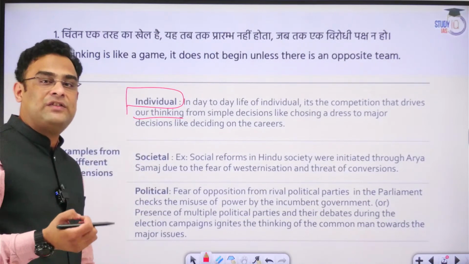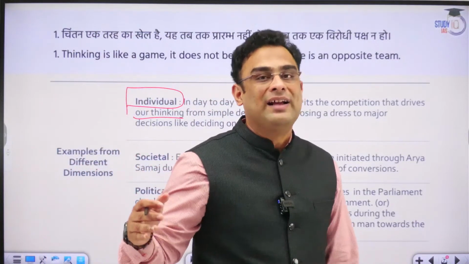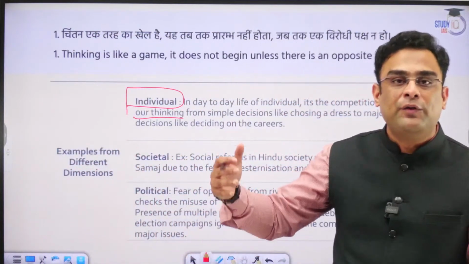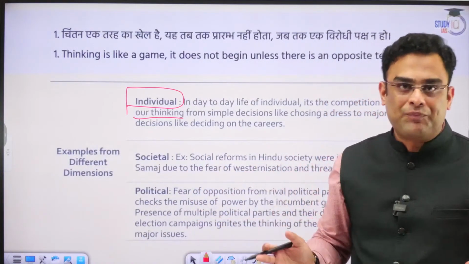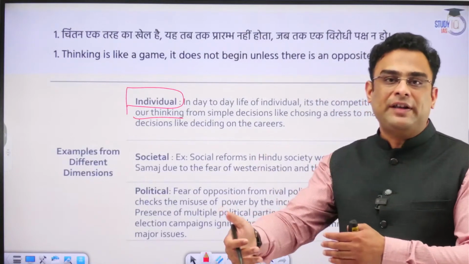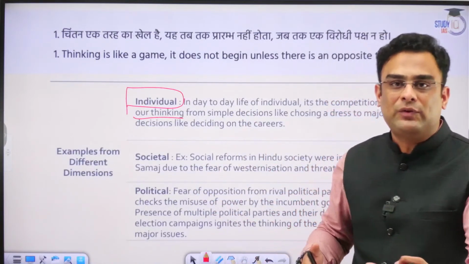The smallest of decisions that we take today is based on a specific set of conditions, specific set of challenges and problems. We don't take decisions in a vacuum. There has to be some limitation, some challenge, some problem that we are facing, and in response to that, we take a specific decision.